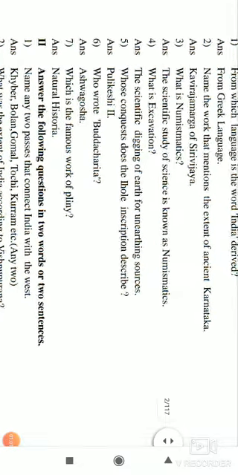So, from which language is the word India derived? The answer is Greek language. The word India is derived from the Greek language, Indos. Since they have asked only the language, we need to mention the language called Greek. They have not asked the Greek word for India. The Greek word for India is Indos.